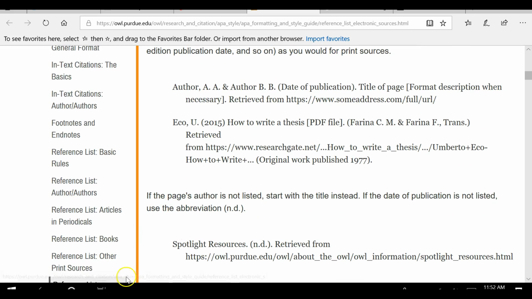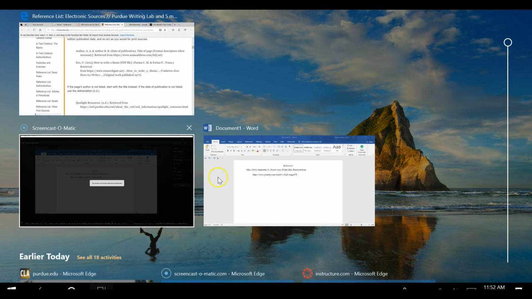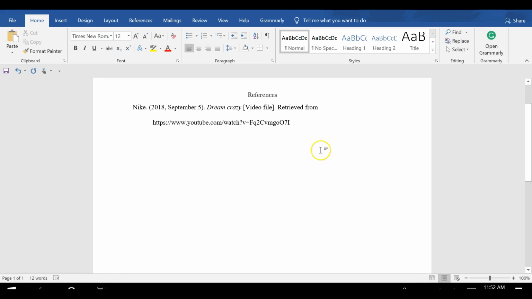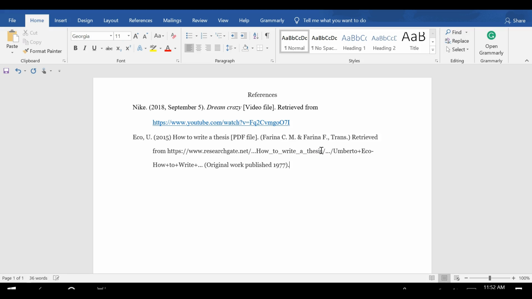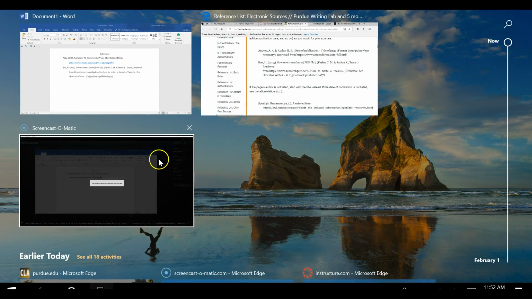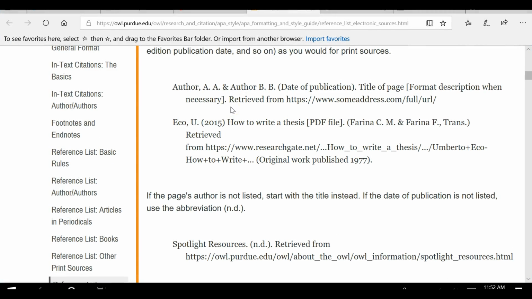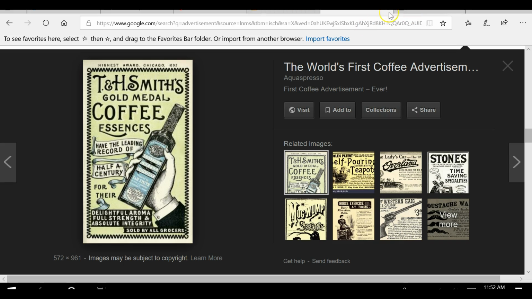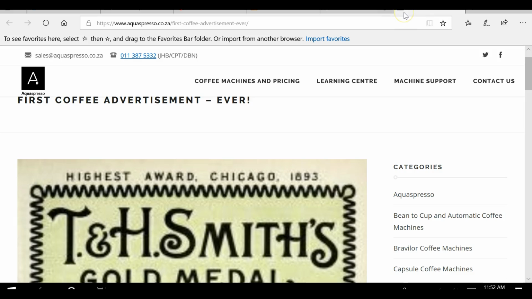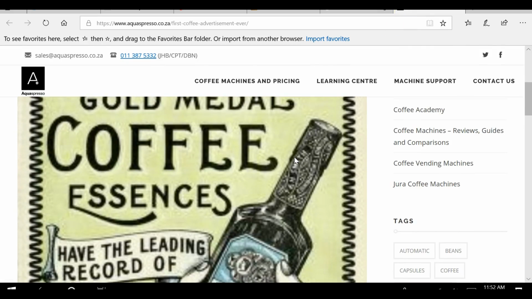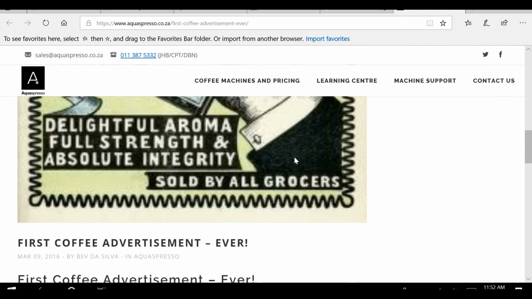Okay, so you're going to have to get a little bit creative when you're dealing with the historical advertisements because you don't have necessarily all the information for the original source. So what I did was I found one where someone has listed or has given information about a historical advertisement. So this might be something similar to what you've given.